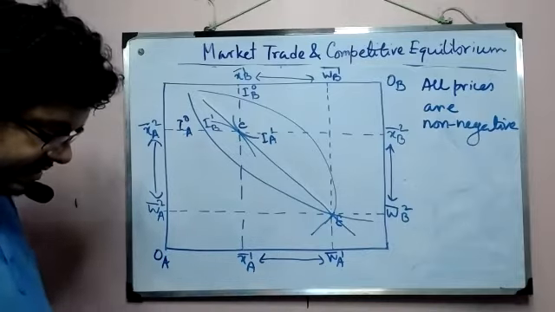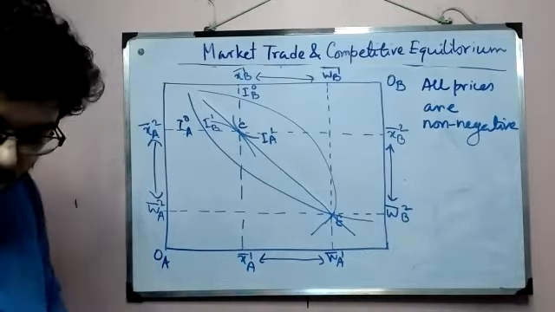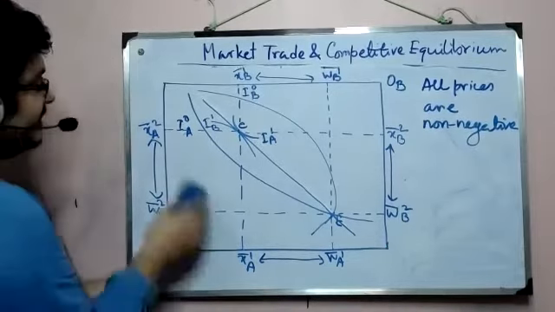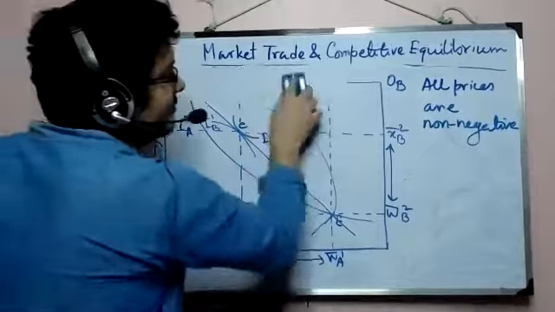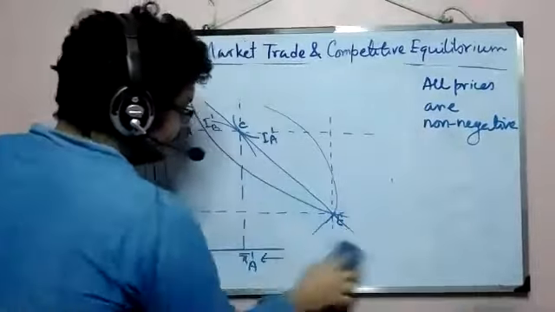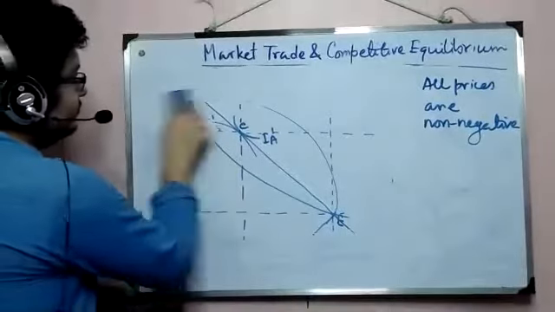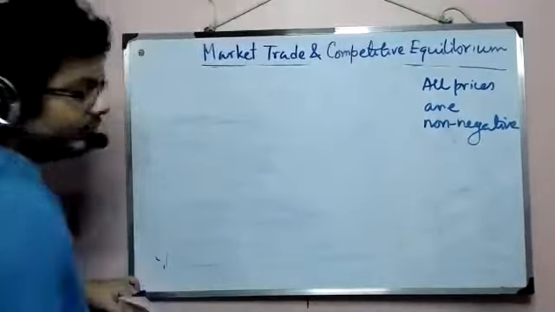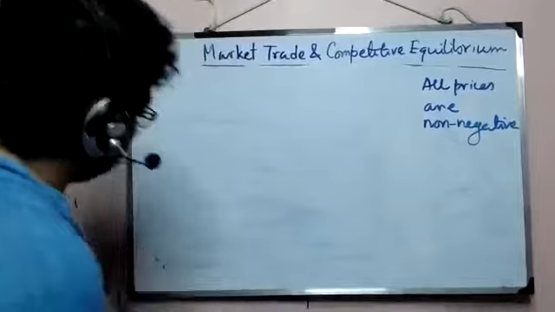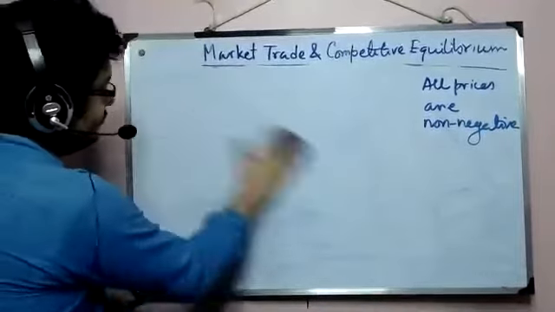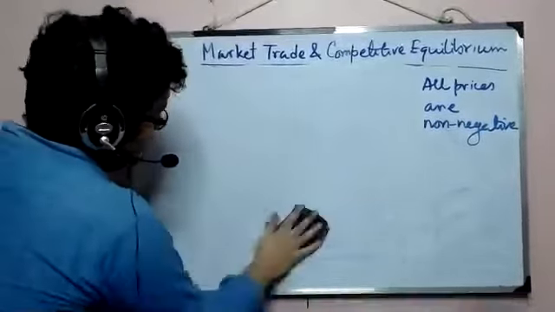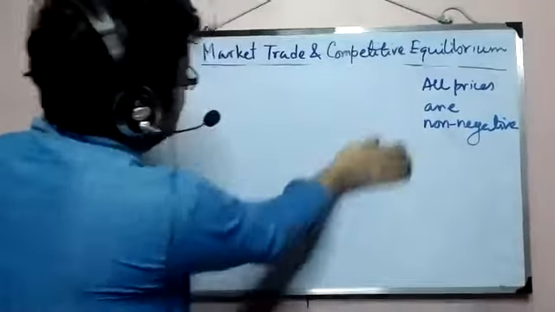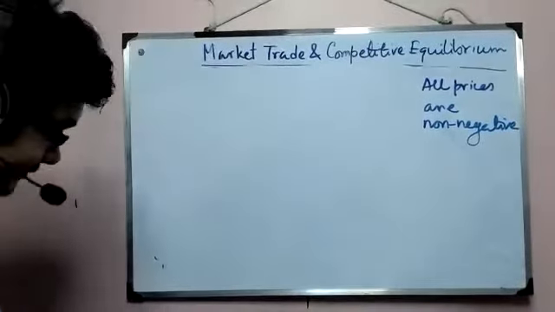So now we are going to state the Walrasian equilibrium. I'm going to erase this diagram. We are going to formally write whatever we talked about at length.